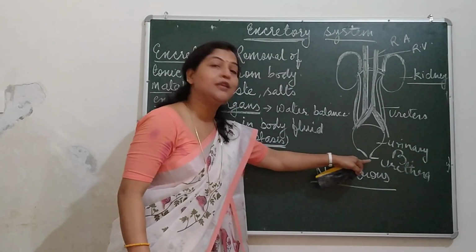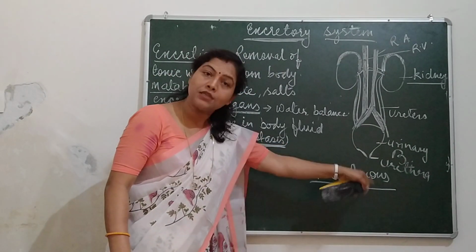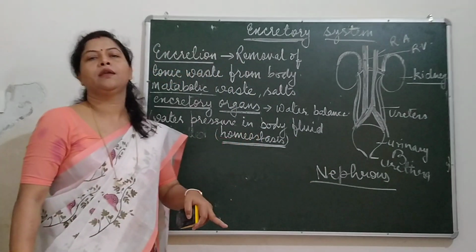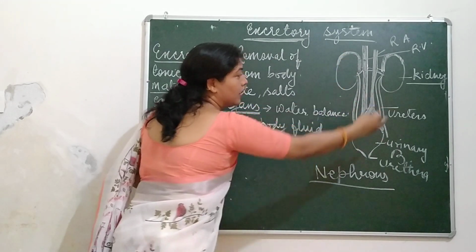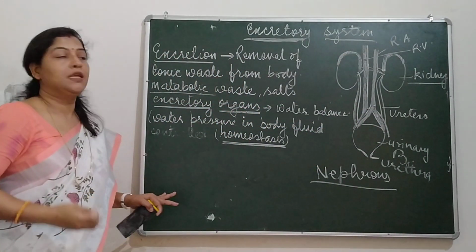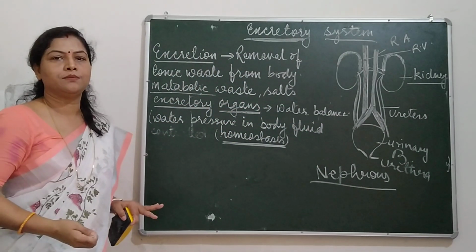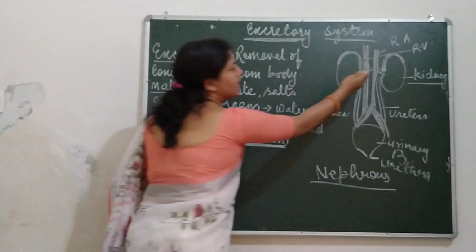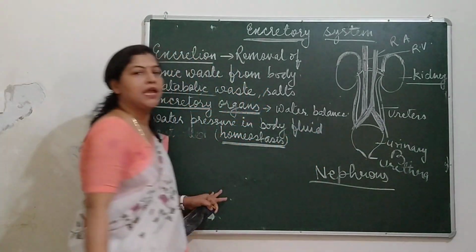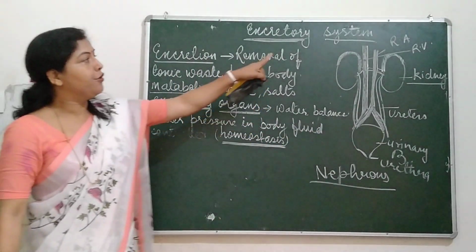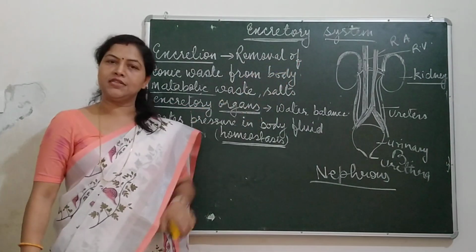Through the urethra, it goes out to remove it from the body. So this is all about the urinary system, in which there are two kidneys, two ureters, a urinary bladder, a urethra, and the renal artery and renal veins.